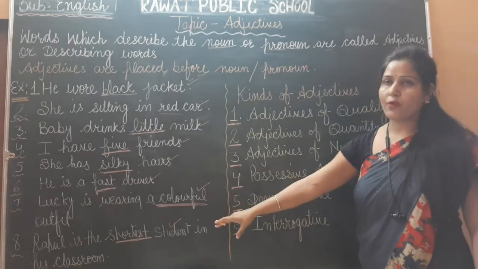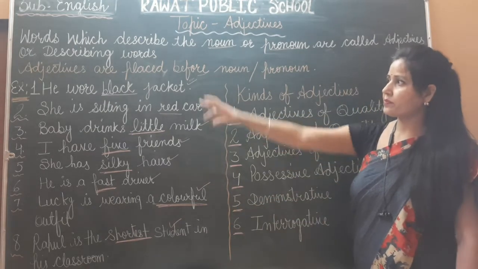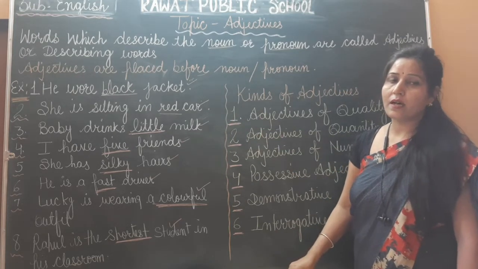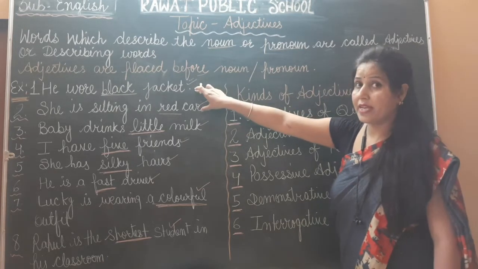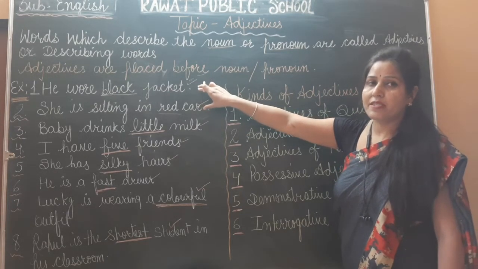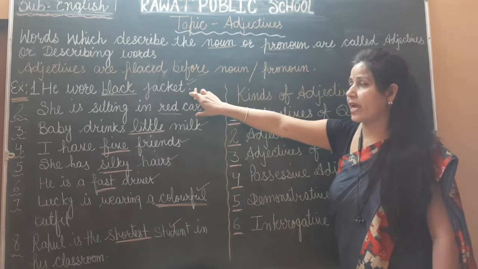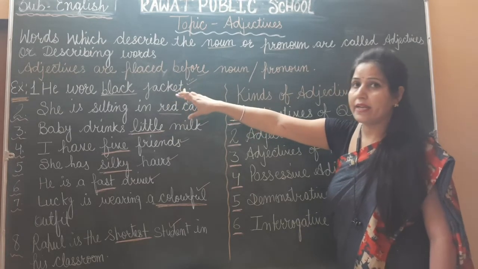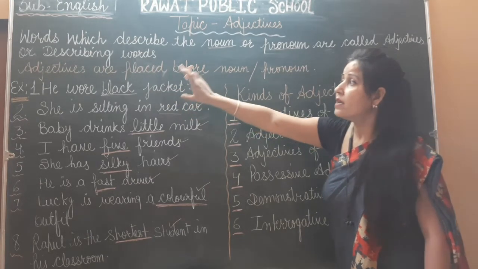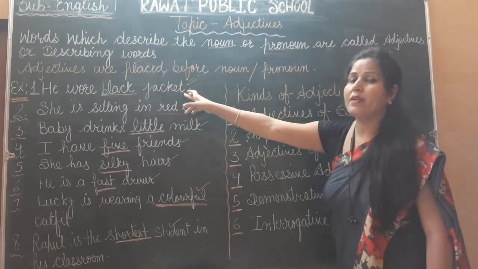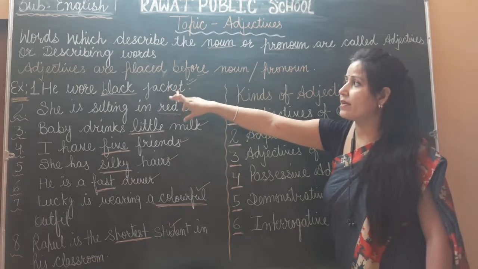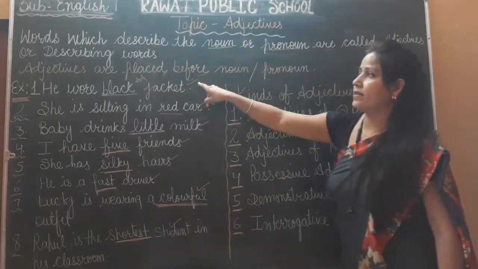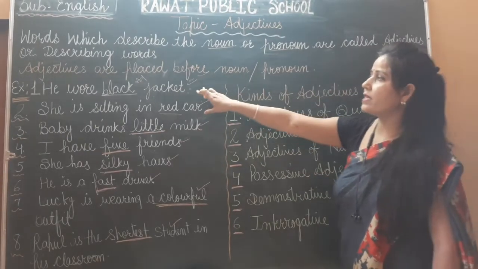I have given a few examples to understand adjectives. First example: he wore a black jacket. In this sentence, what is the noun? Yes, jacket. Because as I told you, a noun means any person's name, place name and thing name. So jacket is a thing. Jacket is a noun and the word black is an adjective. Why? Because the word black is describing the noun jacket. That's why it is an adjective.